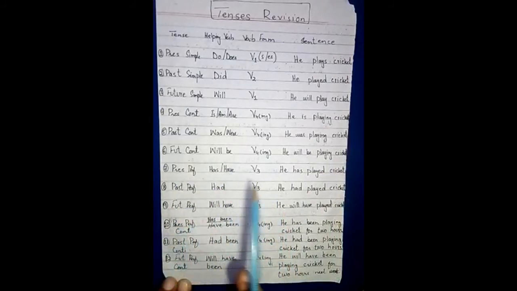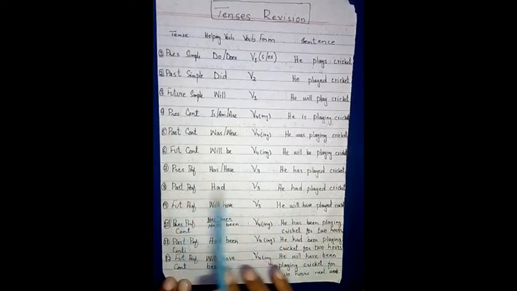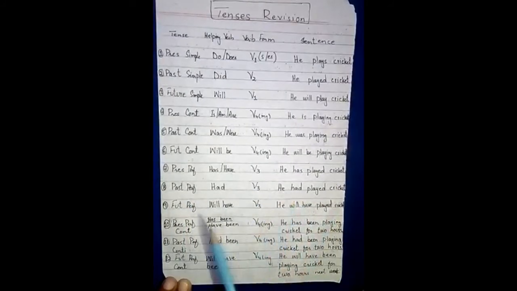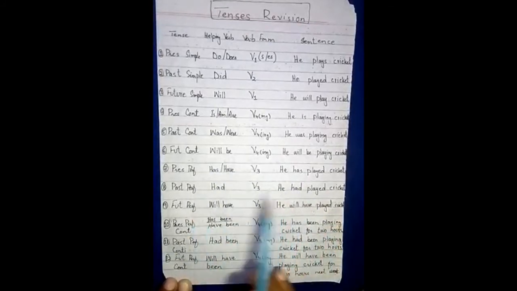In past perfect we use it when we talk about two past actions which had been done in the past, but for the first action which has occurred earlier, before the second one, there we use past perfect. What is the helping verb of past perfect? Had is the past perfect helping verb, and we use the third form: he had played cricket. When I reached home, my mother had slept. When I reached the station, the train had gone, like this.